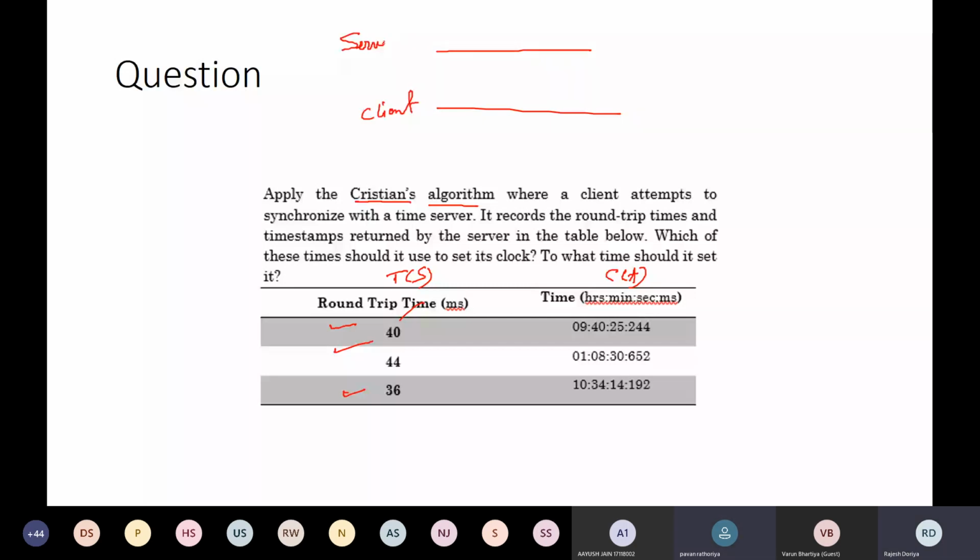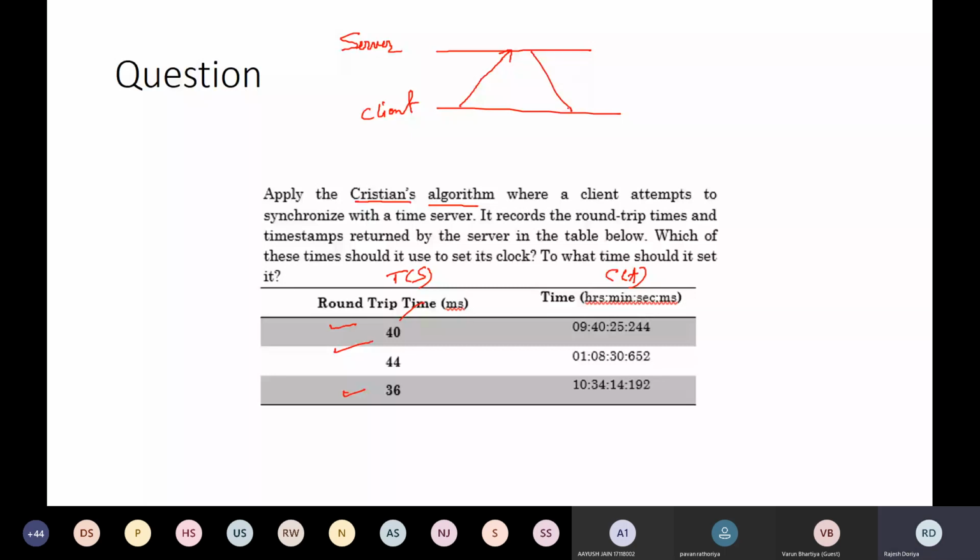The client is trying to synchronize its clock with the server. So the client sends a request to the server and gets the response back.